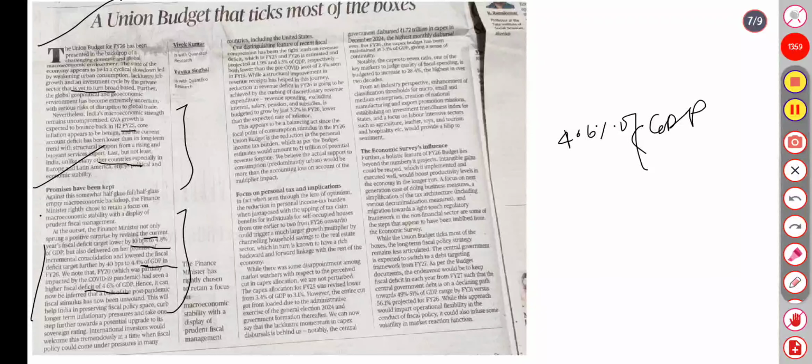This will help India by preserving policy space to curb inflationary pressure and take one step further toward a potential upgrade. One distinguishing feature of the recent fiscal deficit is that it is 1.9% and 1.5% of GDP respectively. While in fiscal year 19, structural improvement in revenue receipts helped, the journey was achieved by curbing discretionary revenue expenditure. Interest, salary, pensions, and subsidies just grew by 3.2%. An income tax burden which per the budget.